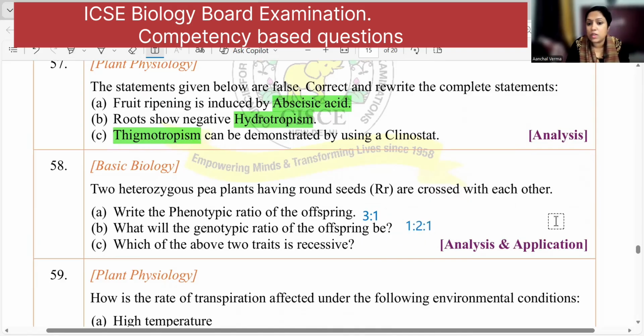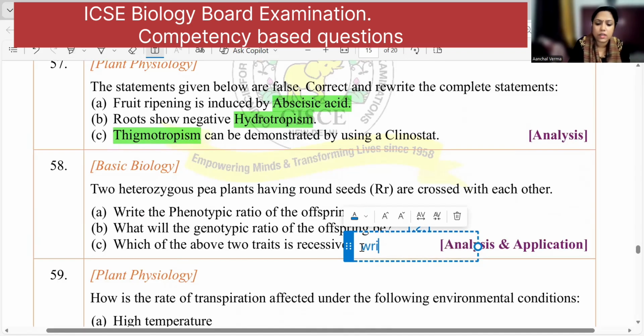You have to mention what this 3 and this 2 are. So here it will be 3 round seeds and 1 wrinkled seed. Here it will be 1 dominant round, 2 heterozygous round, and 1 wrinkled. And which of the two traits is recessive? Wrinkled seed is a recessive trait.